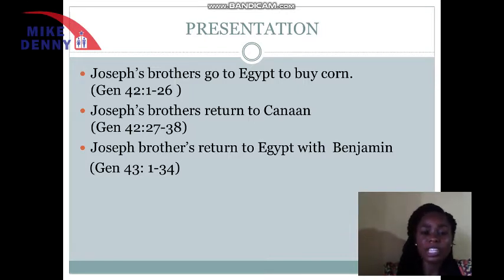When they got to Egypt, they met Joseph. Joseph was in command. So they came and they had to bow before Joseph and told him that they had come for corn. Joseph saw them and recognized them, but they could not recognize Joseph. He remembered the dream that he had, that the moon and the stars were bowing down to him, because of which the brothers had hated him.